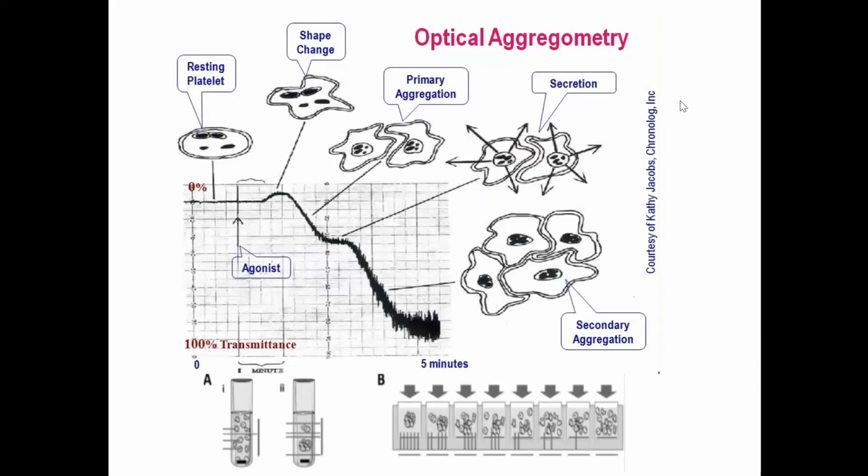Platelet aggregation has long been considered the gold standard, and this method measures platelet aggregation as an increase in light transmittance in a PRP sample following the addition of platelet agonists. The percentage aggregation is calculated by defining the transmission of light through PRP as 0% aggregation and the transmission of light through PPP as 100%. That is maximum aggregation.